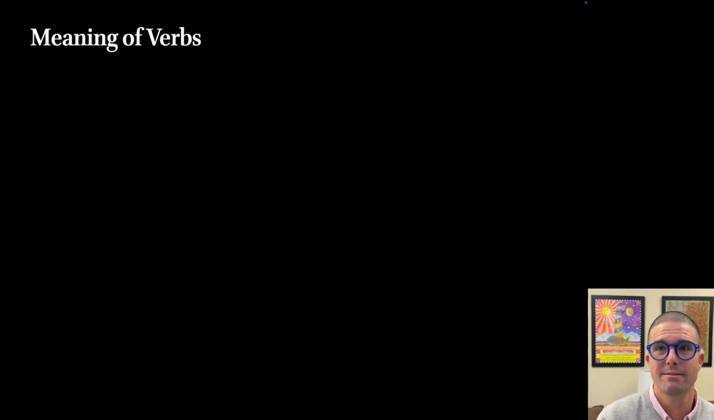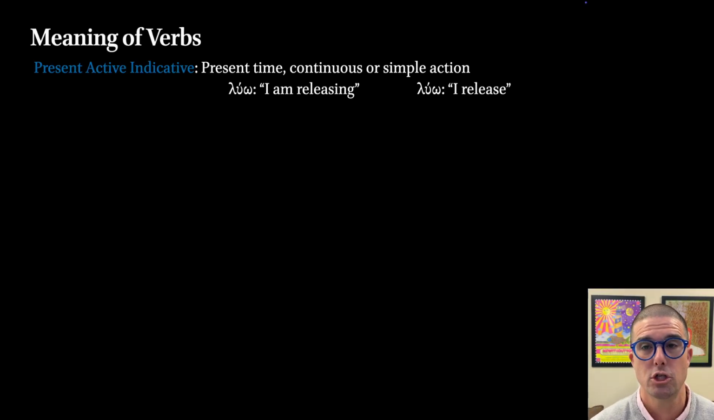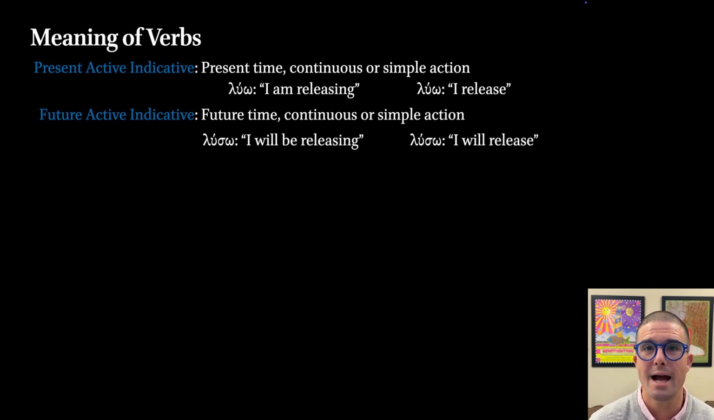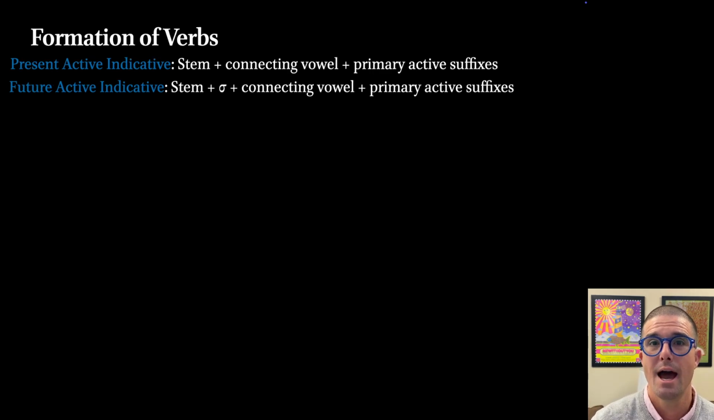So in the present active indicative, we have the endings changing to indicate person and number, either with respect to continuous action in present time or simple action in present time. When we come to the future active indicative, we have the same thing going on. We have future time, so our time changes with the future tense into things that will happen in the future rather than are happening in the present. So I will be releasing, or I will be loosing, or I will release, or I will loose when the action is viewed as simple.